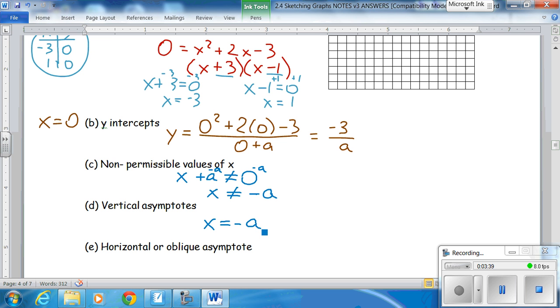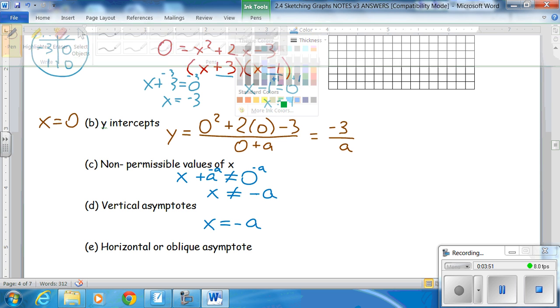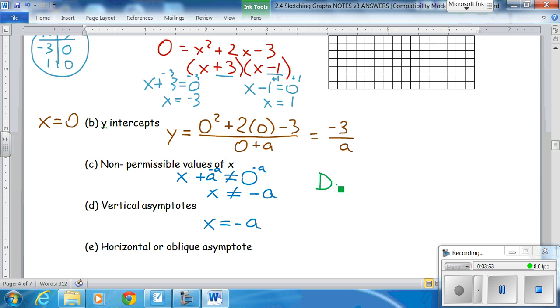Now notice I keep talking about non-permissible values of x and vertical asymptotes. Take a good look at that. We don't know what the numbers are. All we can say is minus a. And remember, I could ask domain. x is all real, except x cannot equal minus a.